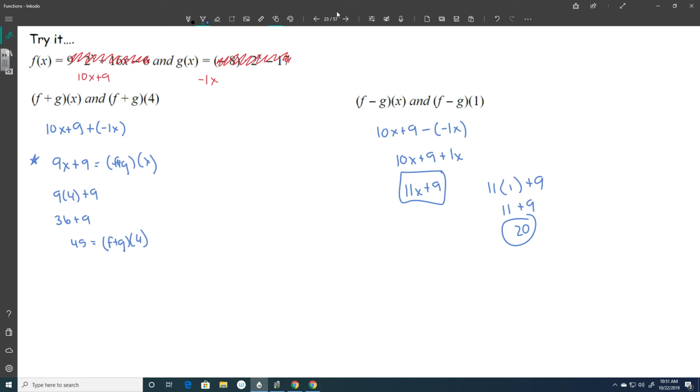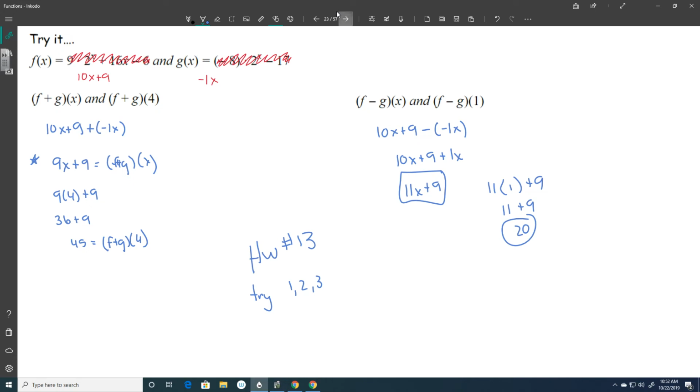All right, now what I want you to do on homework 13, I want you to try numbers 1, 2, and 3. It's probably going to take you about 10 minutes, but pause the video, try number 1, number 2, and number 3. Number 1 and number 2, all they ask for is the function. But number 3, you're going to have to find the function and plug in a number to get an answer. So go ahead, pause the video, give those 3 problems a try, and then hit play when you're done.